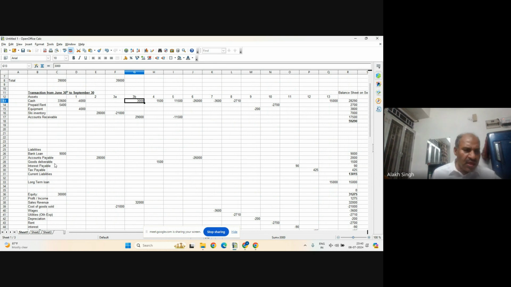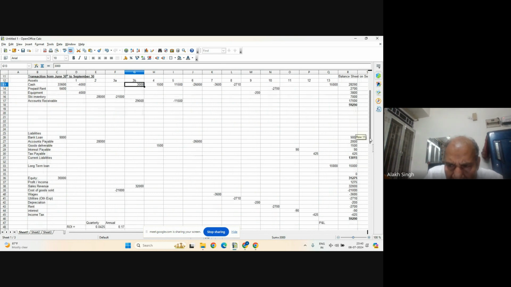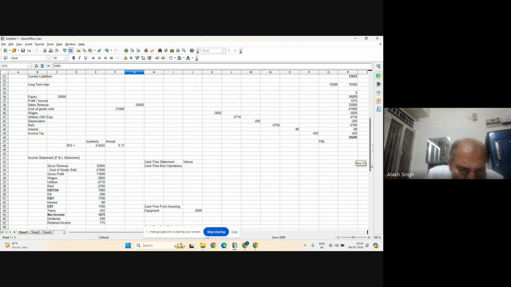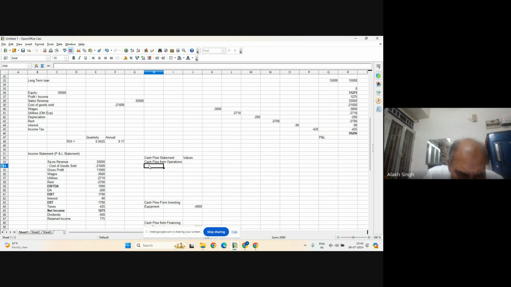So the sale of it is operating. This 3,000 came from sale of skis. So I will write it here, ski sales, 3,000, and this one is positive.